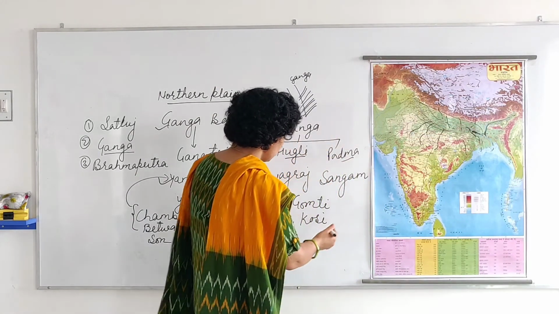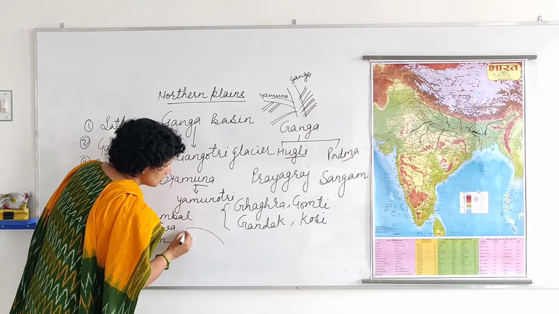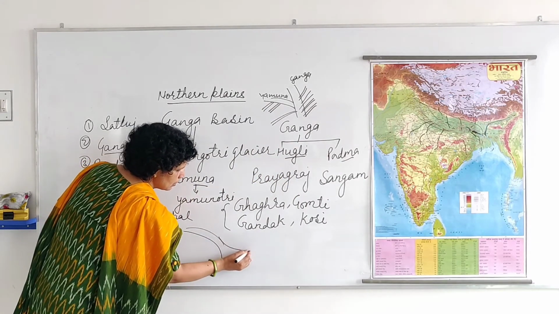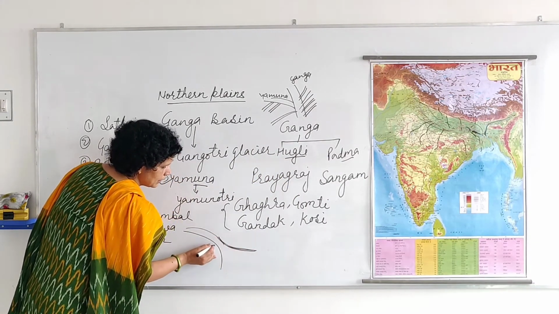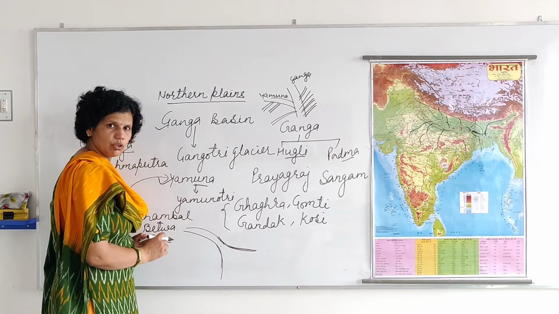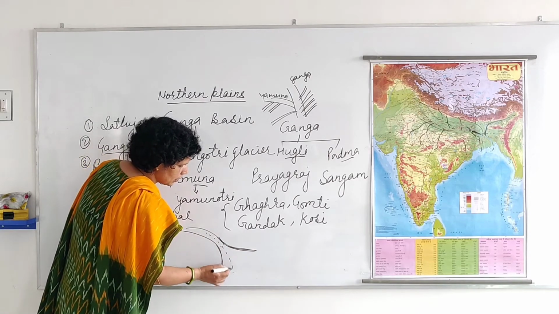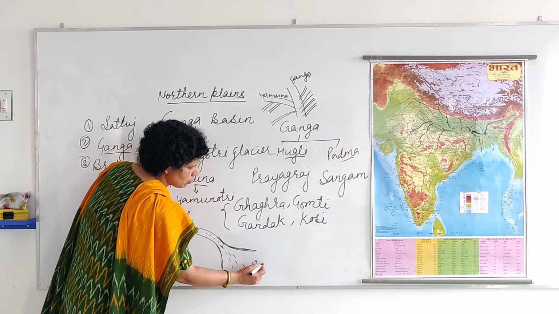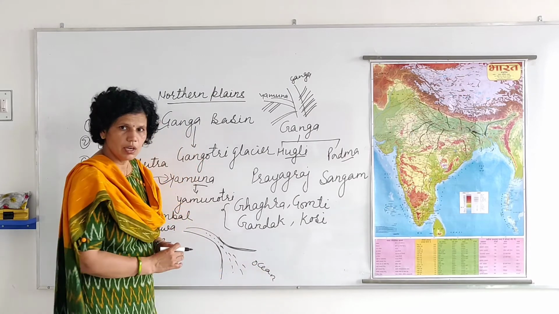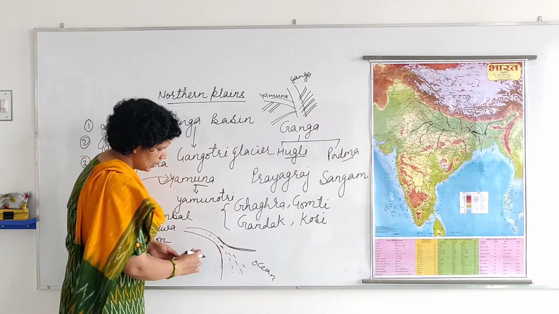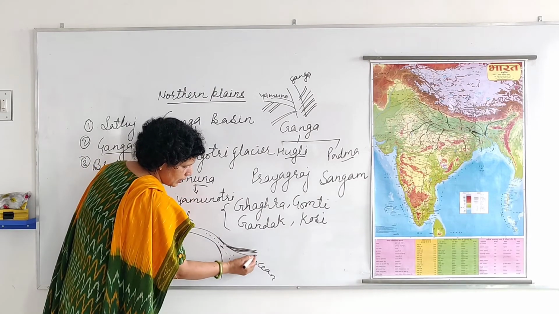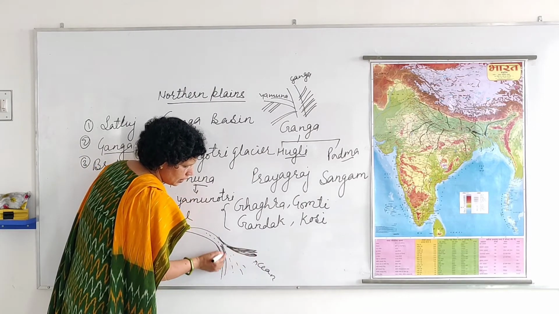So near the mouth of river, when they flow into sea, you can see it like this. This is the mouth of river, and this river water goes into sea. This is ocean. So it goes to Bay of Bengal. Here the clay or silt deposits.